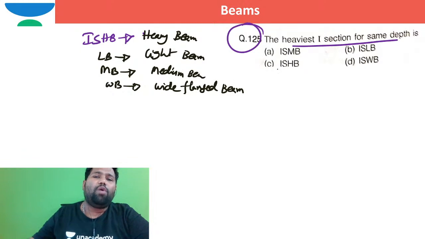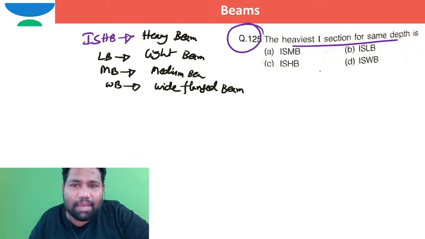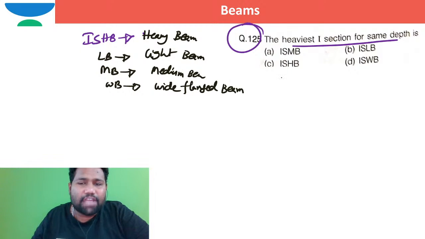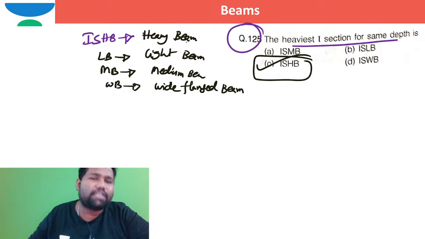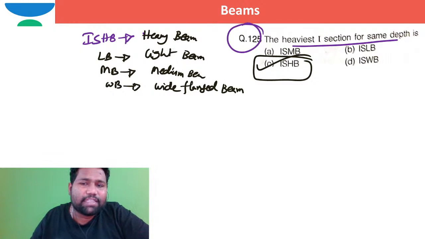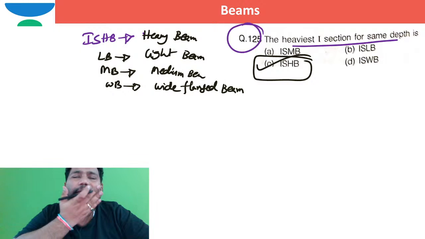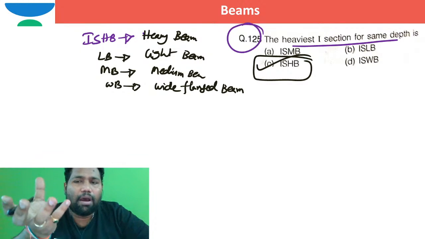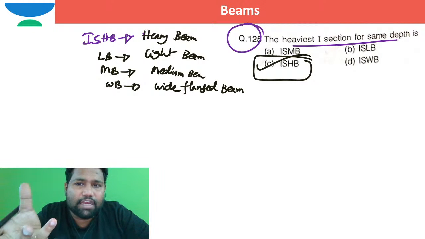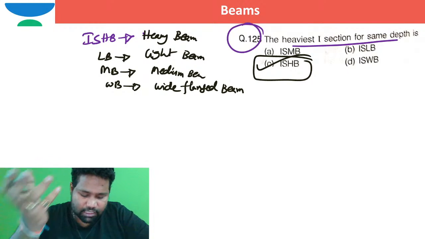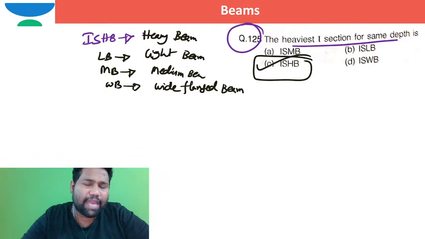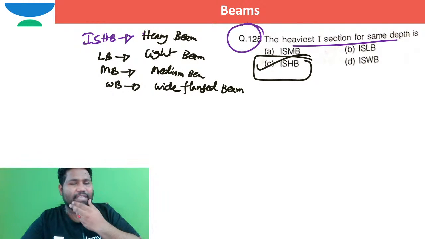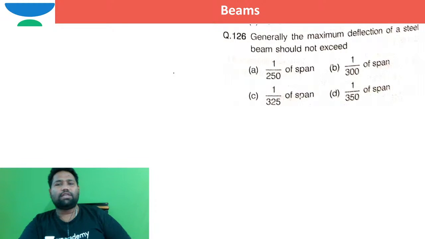So out of all these sections which have the same depth, generally the heavier weight or heavier mass is for Indian Standard Heavy Beam. Directly it was there in this notation itself. So directly I can go for ISHB for the same depth. Generally, ISHB has got higher mass or higher weight than other I sections. That's what we can say, right? So can I move to the next question, brother? The option is C. Yes, moving to the next question.